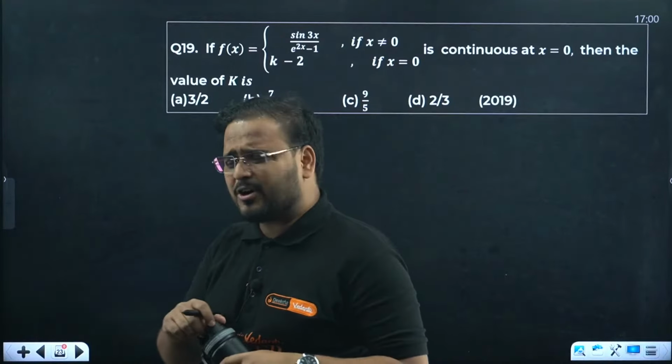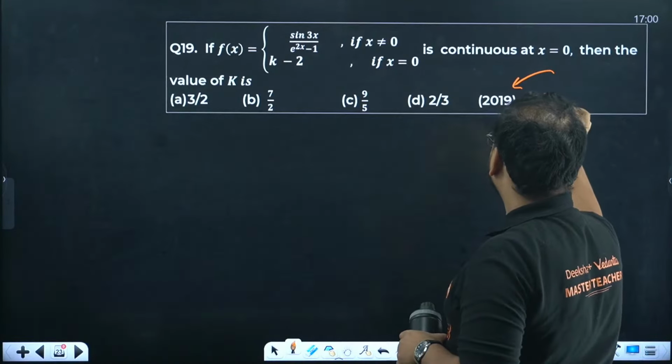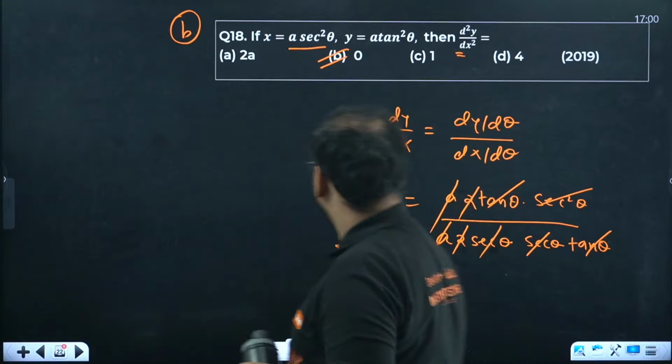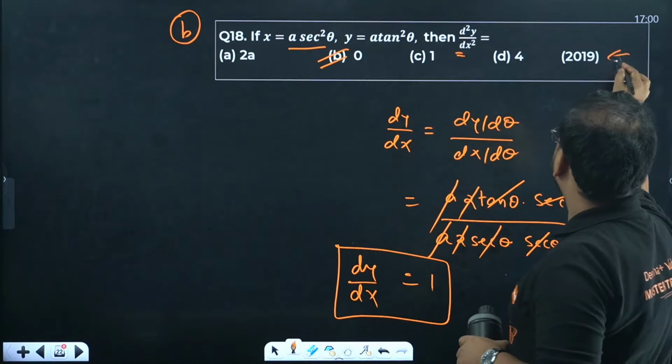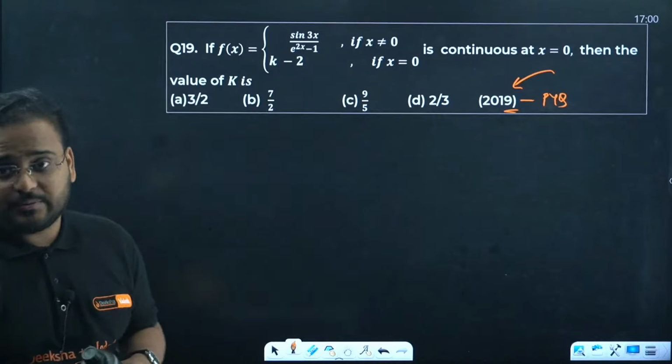I have not given you these questions on purpose. PYQ, sir, 2019. The previous one was from which year? 2019 again. See this. Not only do they give you an easy question, they give you more than one easy question actually.